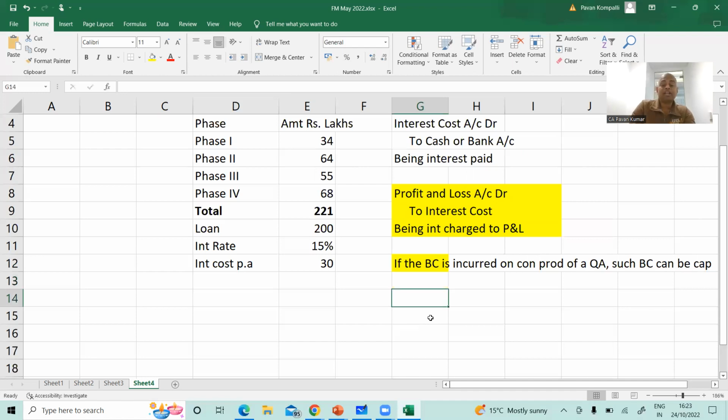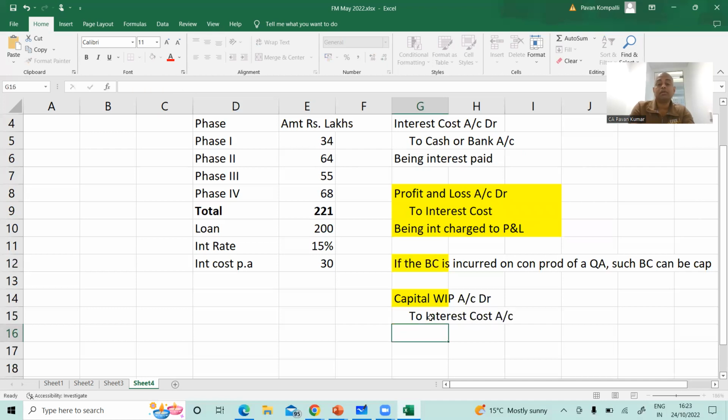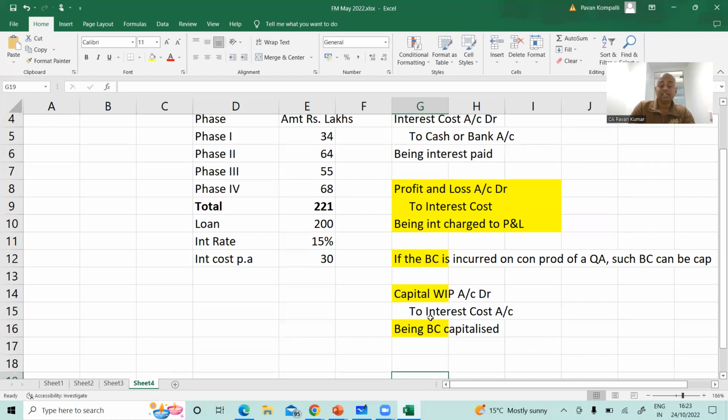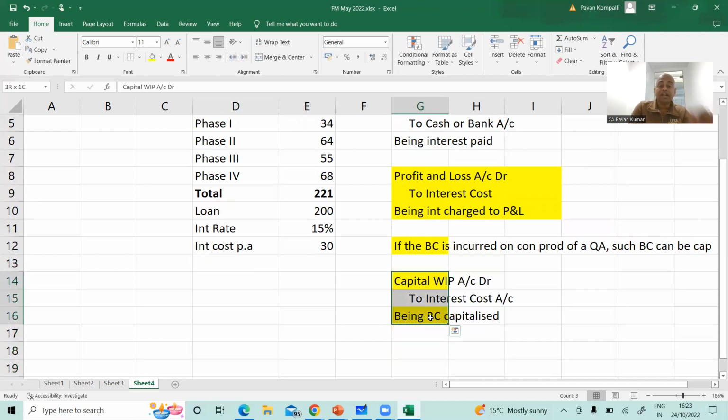If we are capitalizing it, then you cannot write profit and loss account. You have to write capital work in progress account debit to interest cost account, in borrowing cost capitalized. This journal entry we write during the construction period, till the asset is constructed.